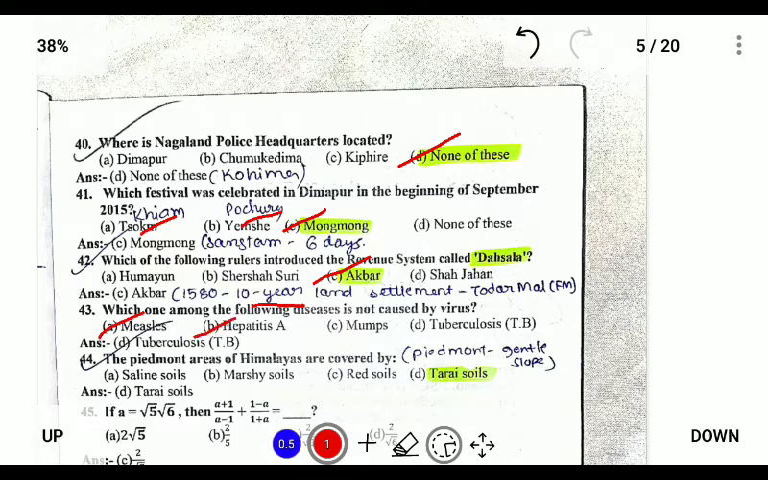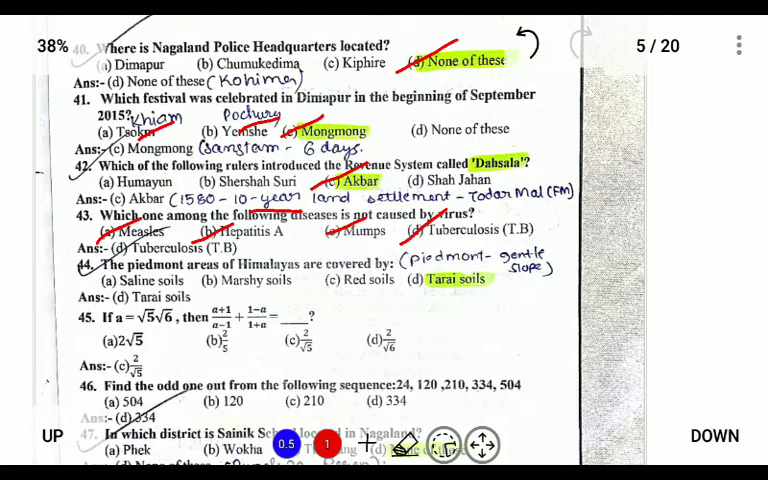Hepatitis is also caused by a virus. Mumps is also caused by the mumps virus, and TB is caused by bacteria, so it is tuberculosis. Next, the Piedmont areas of the Himalayas are covered by... The Piedmont area is usually located in the Terai region. That is, the area at the base of the mountain is called the Terai, and thus the answer is Terai.